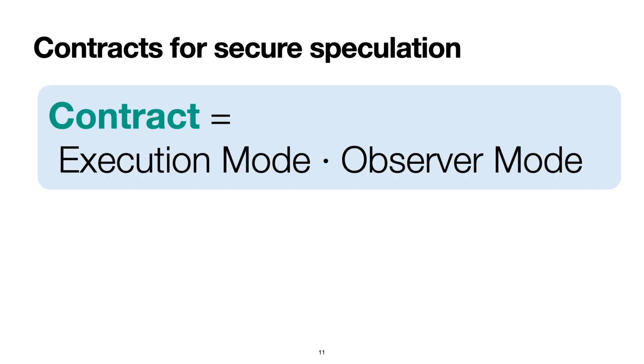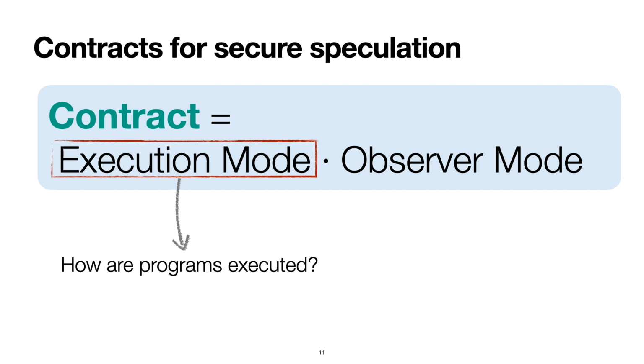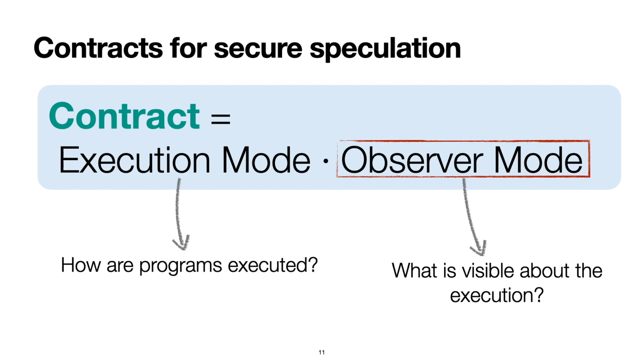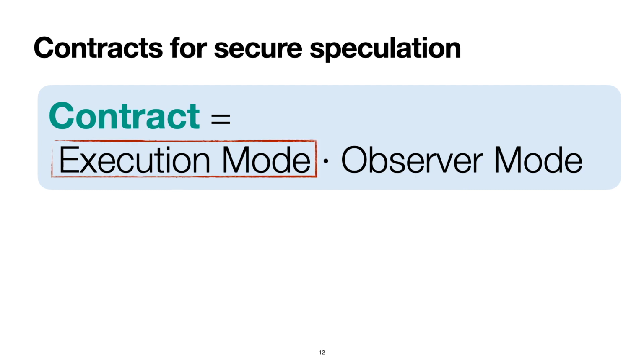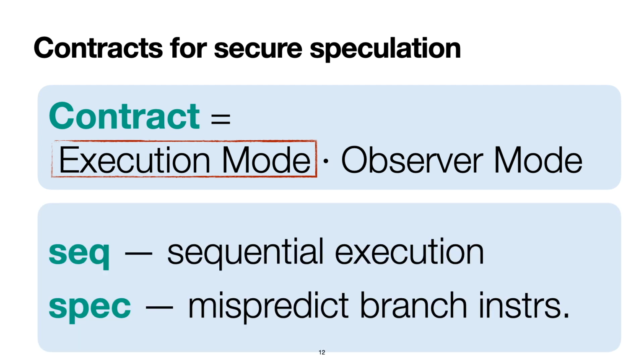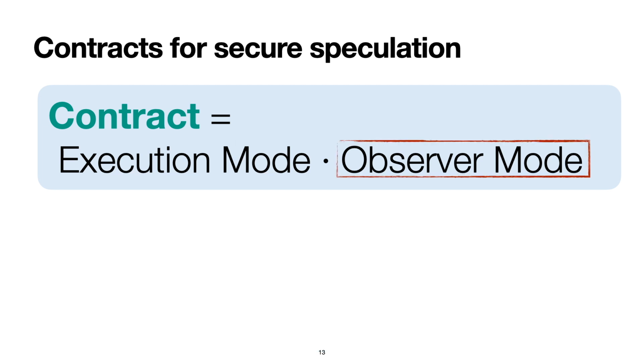We are now ready to present our contracts for secure speculation. Our contracts are defined in terms of an execution mode, which describes how programs are executed, and an observer mode, which describes what kind of information a contract exposes during an execution. As execution mode, we consider a sec mode, where programs are executed sequentially, that is, in the standard way, and a spec mode, where program execution also explores mispredicted paths, therefore exposing the effects of transient execution.